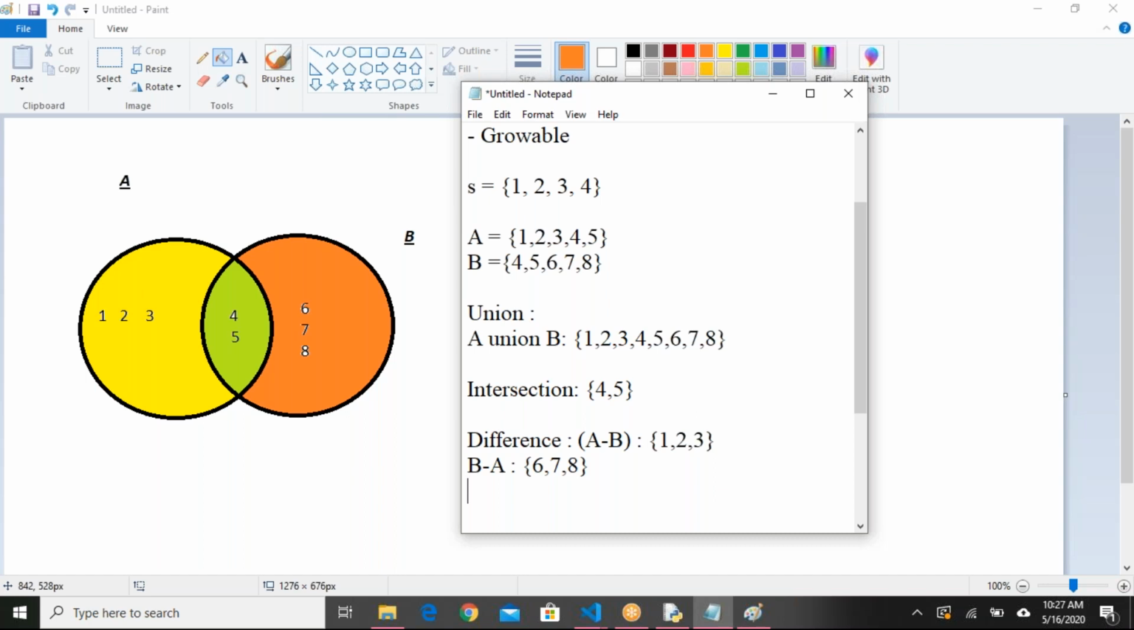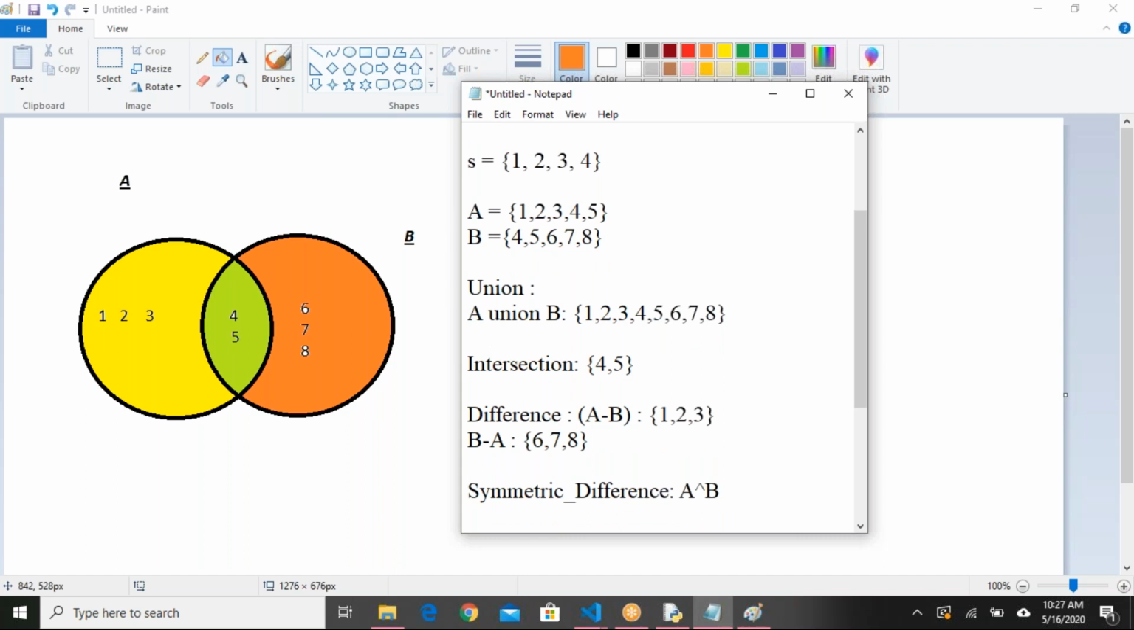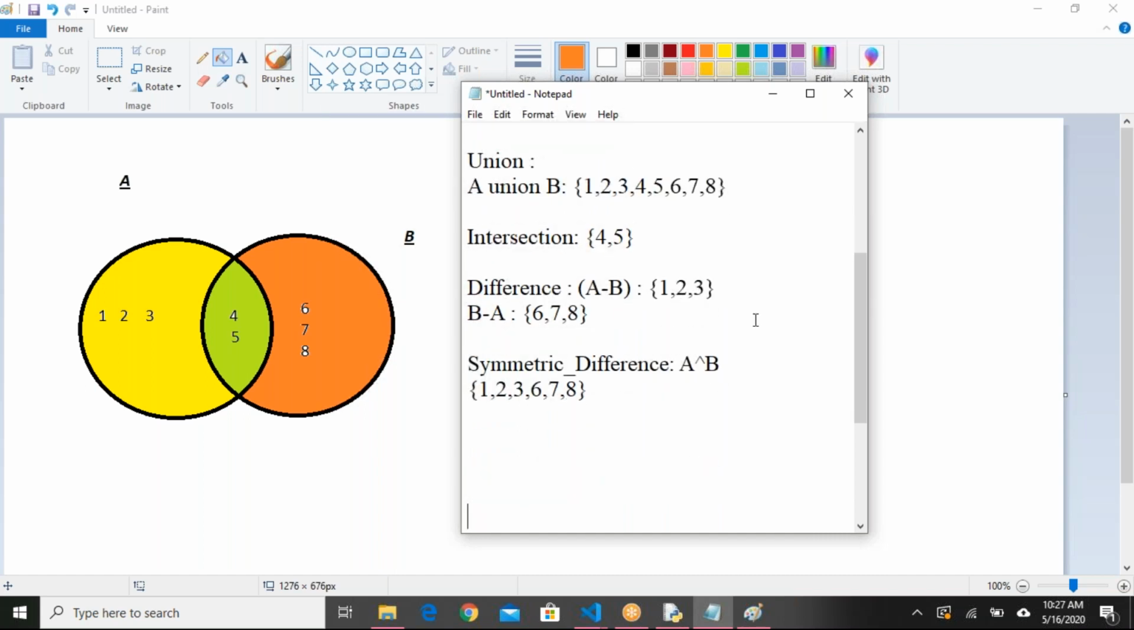And if I say symmetric difference, for that in Python we use this cap symbol. Symmetric difference means we'll get yellow and orange. Output would be like this: 1, 2, 3, 6, 7, 8. Okay. Let us see in Python.